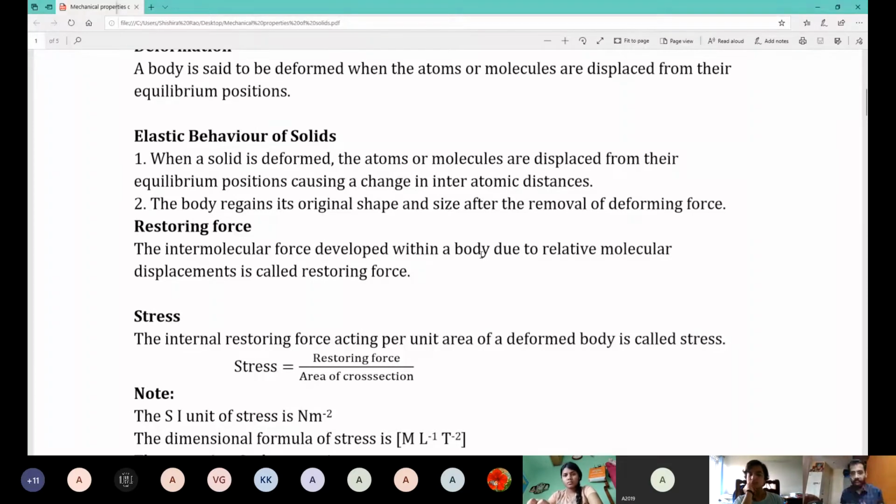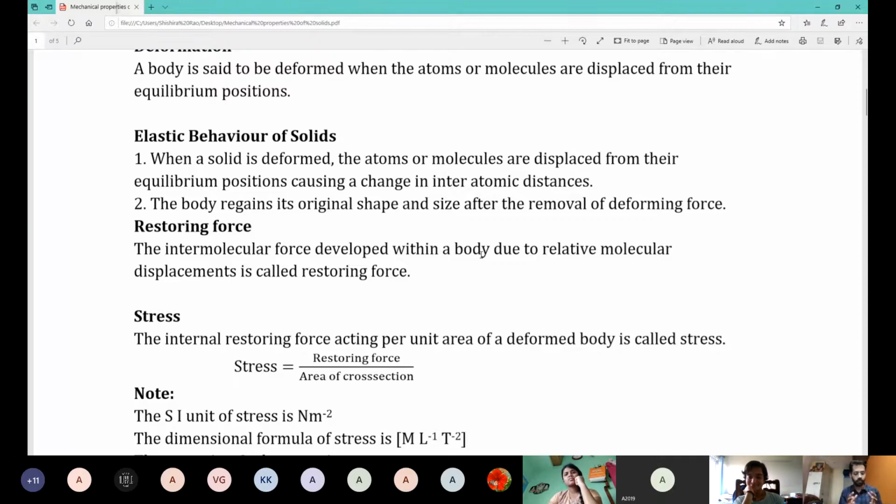Like if you have a car and you feel good with that car, if I take away that car, you will somehow try and regain the same status by buying another car. Similarly, these molecules, if you change the shape, they'll come back to the original shape.